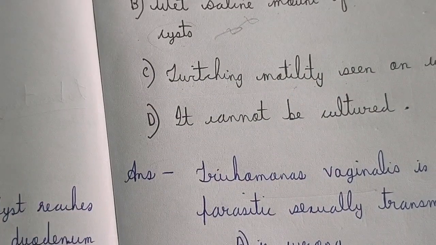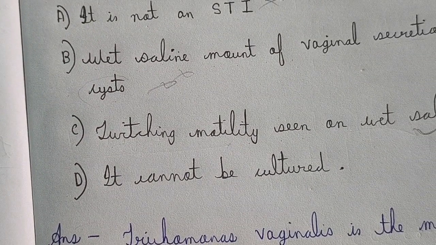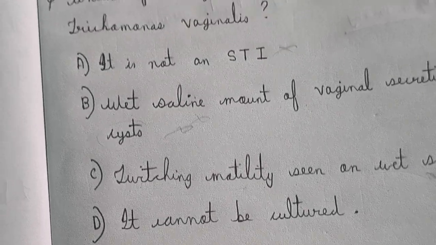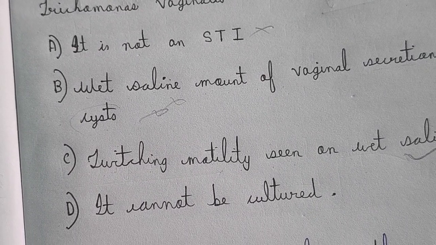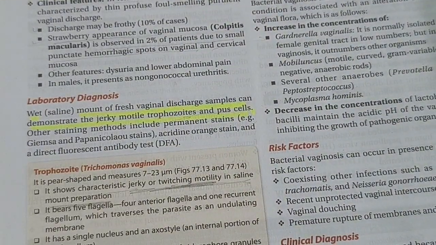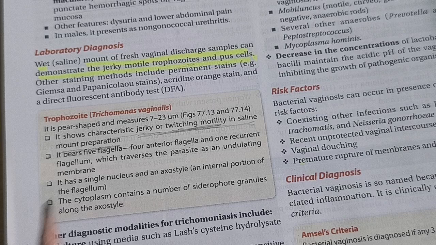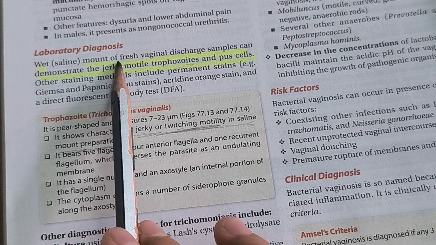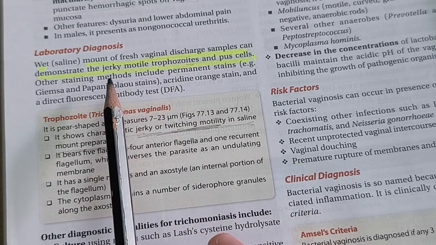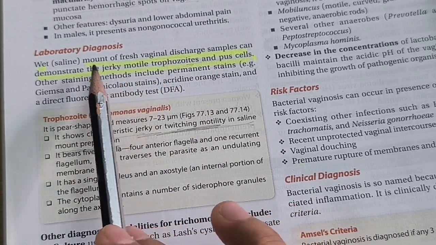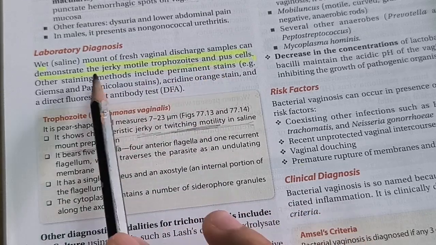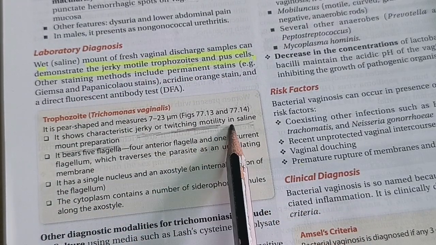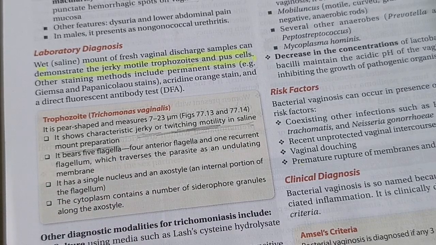Now let's discuss the elimination of option D. Option D says that Trichomonas vaginalis cannot be cultured. So let's see the laboratory diagnosis. The first is the wet saline mount of fresh vaginal discharge, where the jerky motile trophozoites or twisting motility of the trophozoites are seen in saline mount preparation.